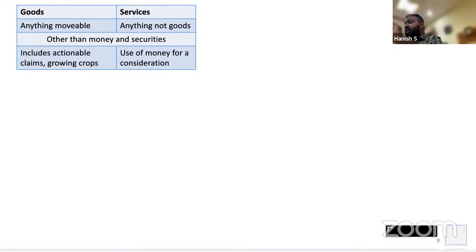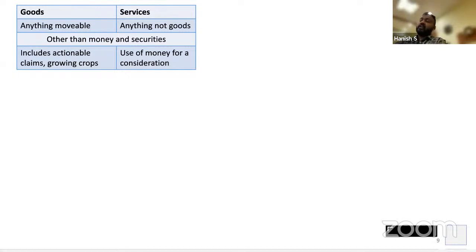Okay. Schedule 3 and Schedule 2 give us a very good example. Schedule 3 says land is not taxable. So sale of land is not liable to tax. And a completed building is also not taxable. Why? Because it has become immovable. That does not mean an incomplete building is movable. It means it is work in progress. It is a service which I am giving to somebody. But when it is complete, it is no longer a service. It is no longer goods. It is immovable property which is not liable to tax. Clear, everyone? Makes sense?